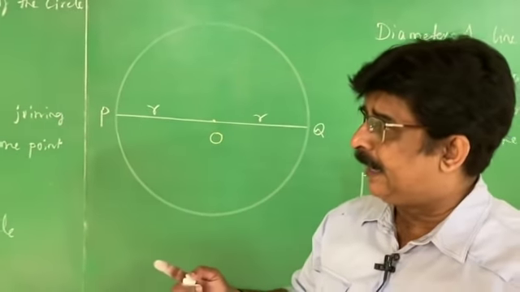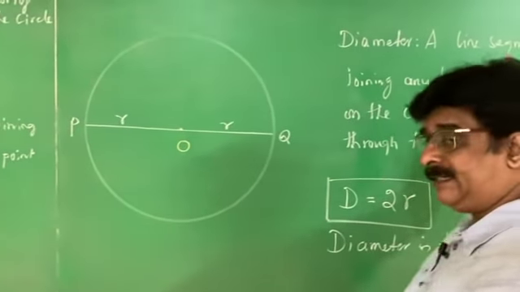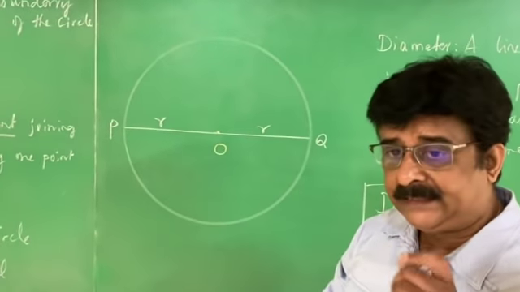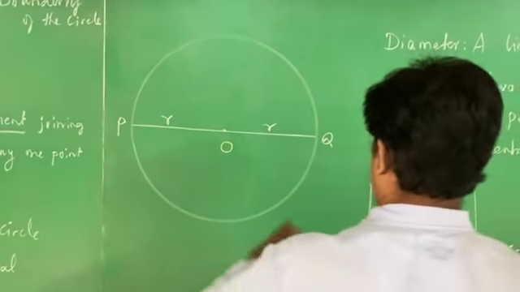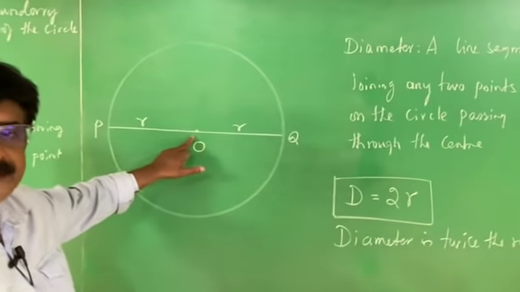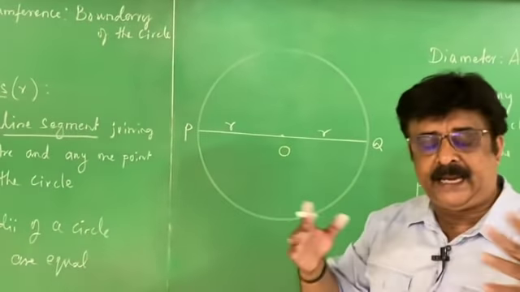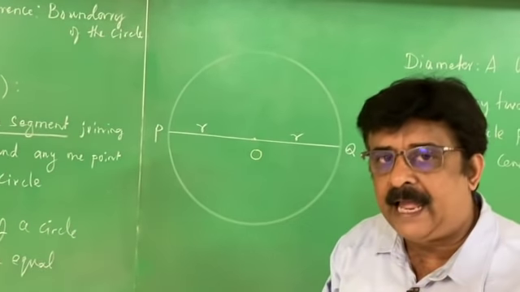Radius is a line segment. Diameter is also a line segment. Radius is a line segment joining the center and any one point on the circle, whereas diameter is a line segment joining the 2 points of the circle passing through the center of the circle. What I told you is radii of a circle are equal. Now the question arises, what about the diameter?